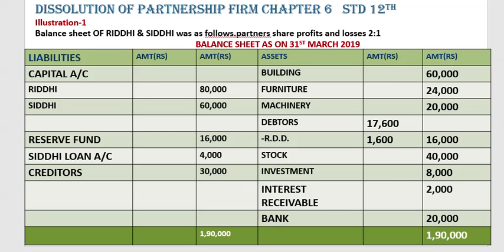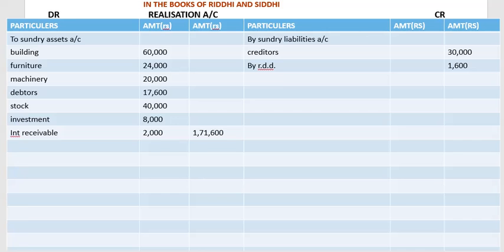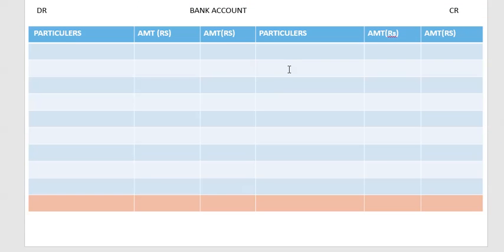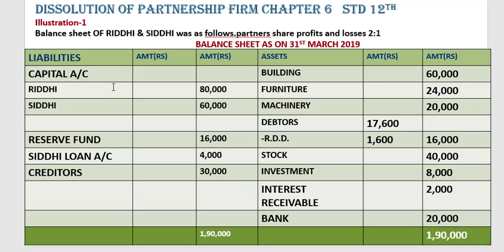We are going to transfer this in bank account to balance brought down 20,000. Okay, now over here we have done all the posting related to the given balance sheet.